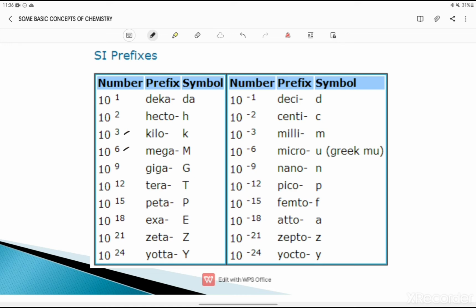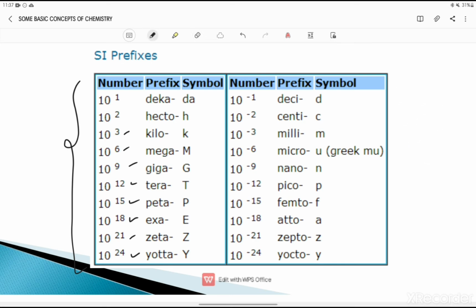Just see 1, 2, after that just use the table of 3. 3 tens are 3, 3 twos are 6, 3 threes are 9, 3 fours are 12, 3 fives are 15, 3 sixes are 18, 3 sevens are 21, 3 eights are 24. Up to 24 I have given you, but you can remember plus 15 to minus 15. After that, these are for bigger units. Prefixes sometimes are also used for bigger units. For example, gram. If it is kilo, I can write it kilogram, right? So these are the prefixes.